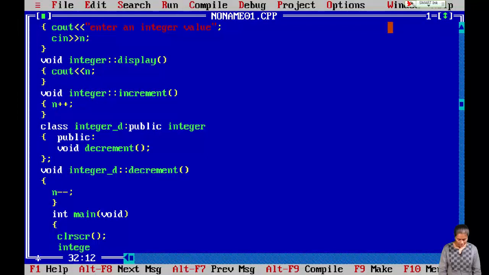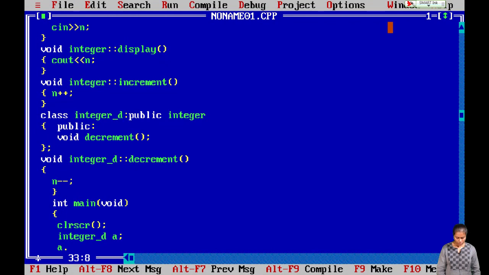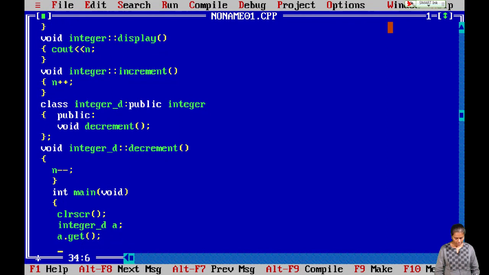So I am declaring the object integer underscore d a. So here a is the object for the class integer underscore d. Now I am going to access the member functions of class integer. So a dot get. So get is the function that we have defined under the class integer. So a dot get, and now I am going to increment the value.